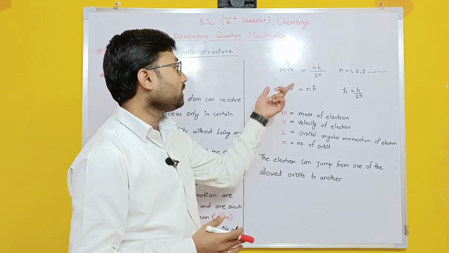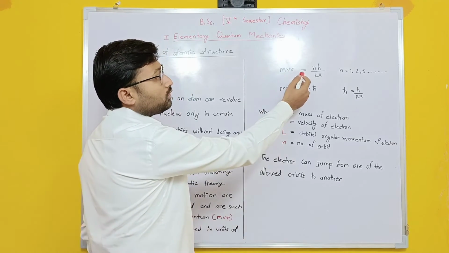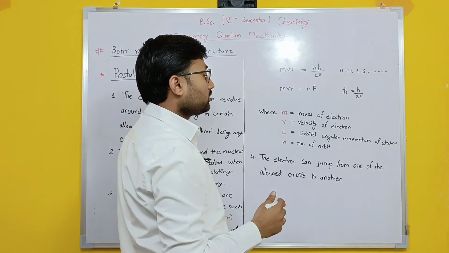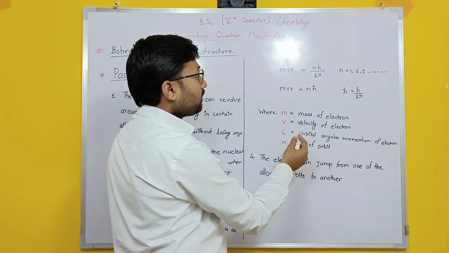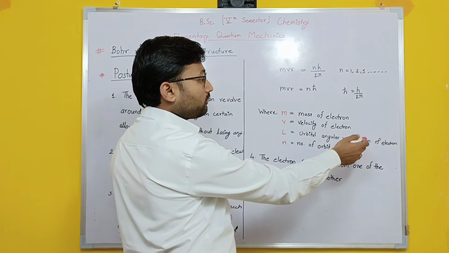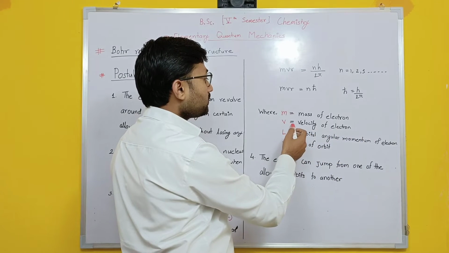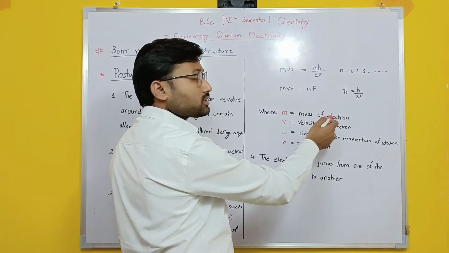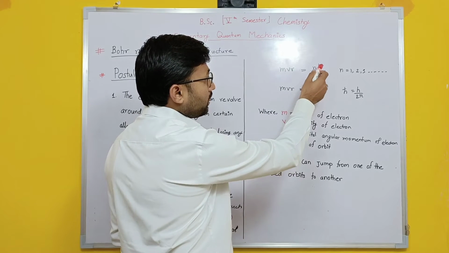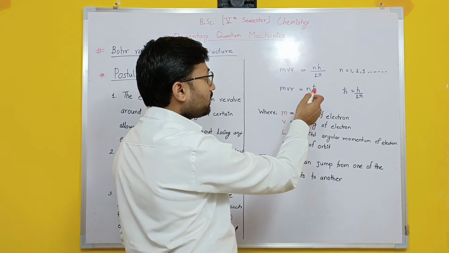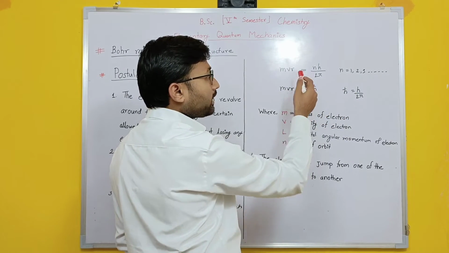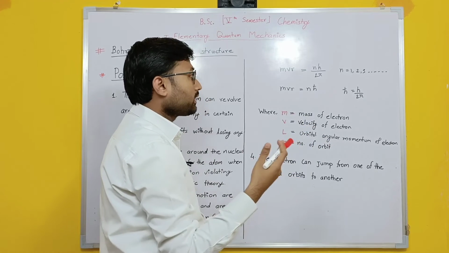So if you equate this, mvr equals n into h by 2 pi. Here n is the number of the orbit, where L is the angular momentum of the electron, v is the velocity of the electron, and m is the mass of the electron. With this, h by 2 pi can be written as h cross, as I have mentioned. So n can be any term like 1, 2, 3. So it's the number of the orbit.